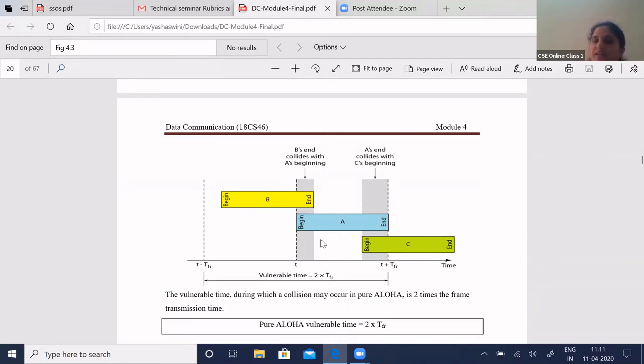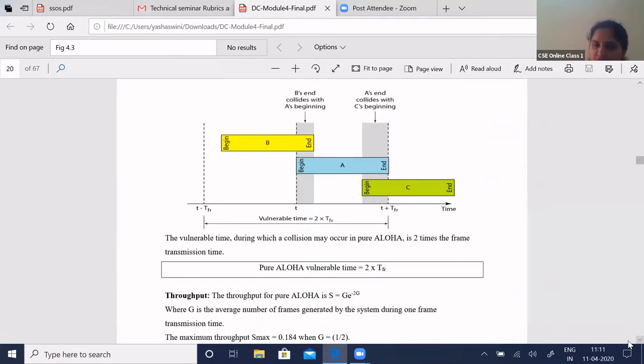So it is clearly evident that vulnerable time is twice the average time required to transmit your frame. So vulnerable time is twice the frame transmission time. For pure Aloha, vulnerable time is twice the transmission time of a particular frame.